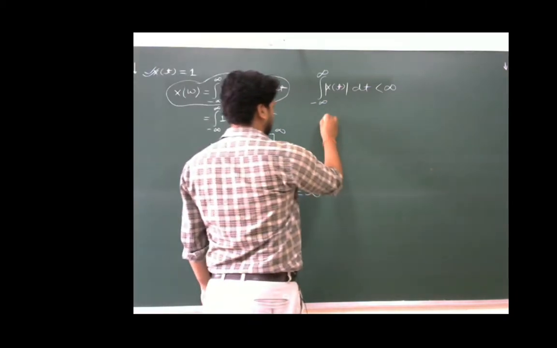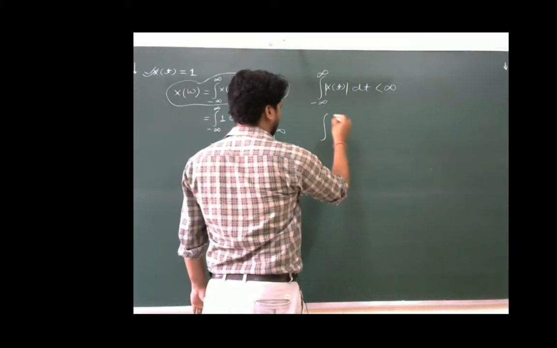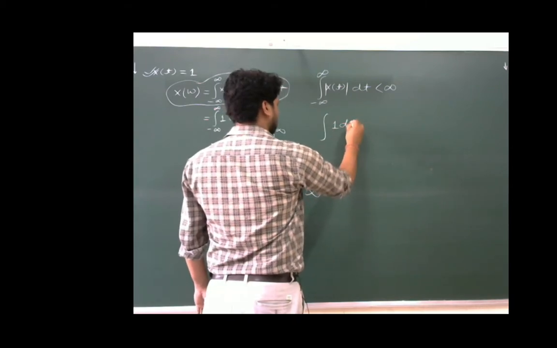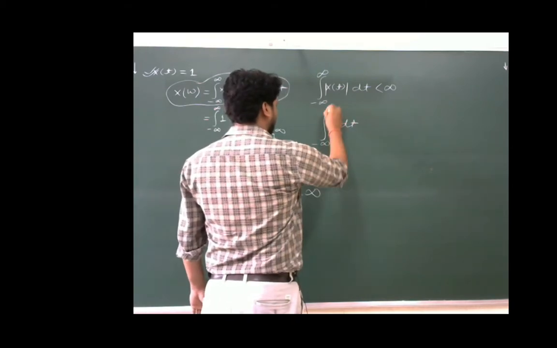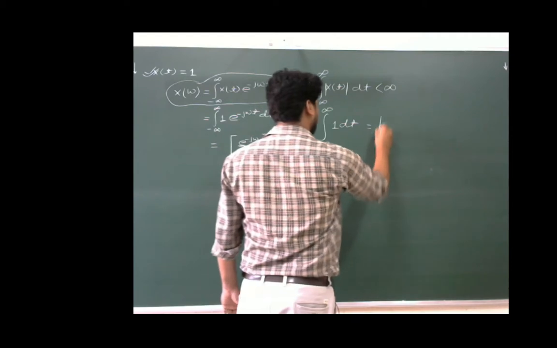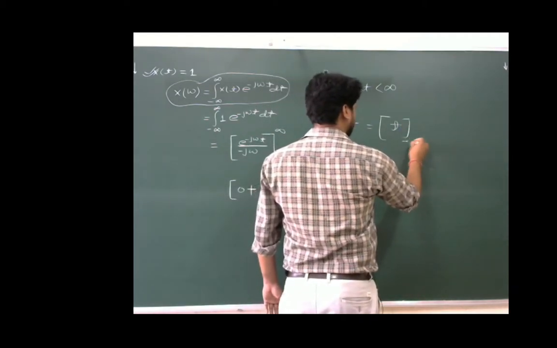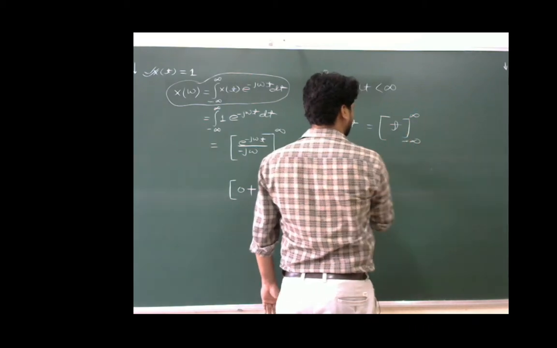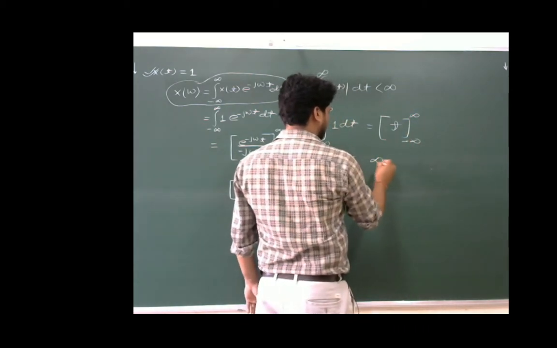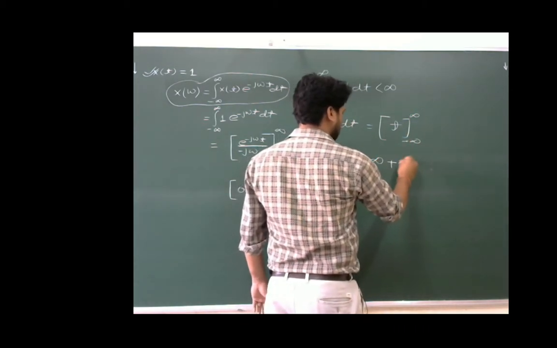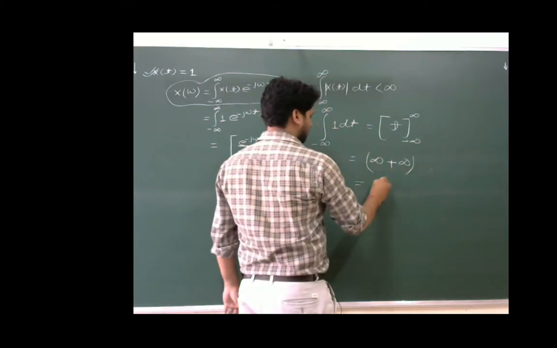We will put the value of mod of x(t), and this will become equal to integration of 1 is t, limit is from minus infinity to plus infinity, and this will become infinity minus minus infinity, this will become infinity plus infinity.